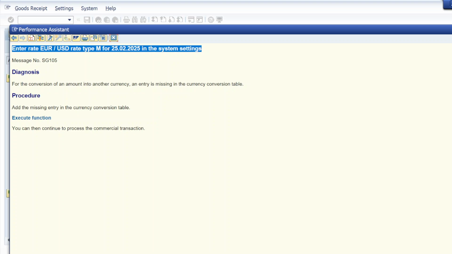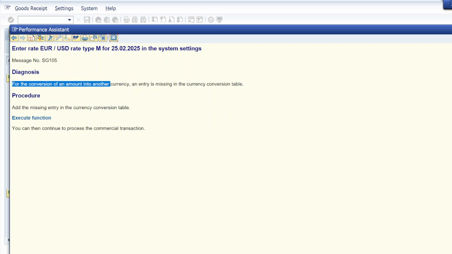So how can I diagnose this? For the conversion of an amount into another currency, an entry is missing in the currency conversion table. This is the diagnosis, and the procedure is: add the missing entry in the currency conversion table. So I have to open the currency conversion table and add this entry for type M.